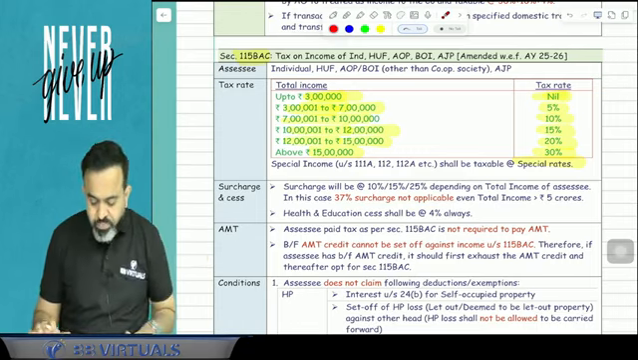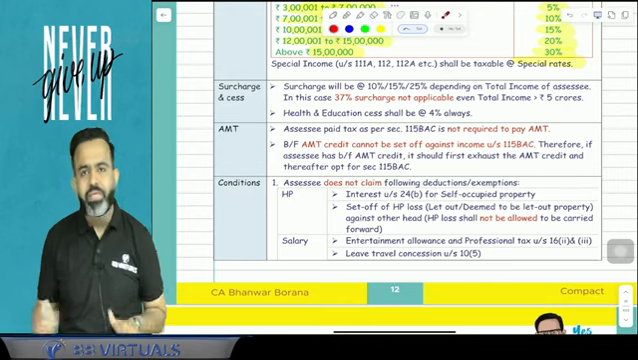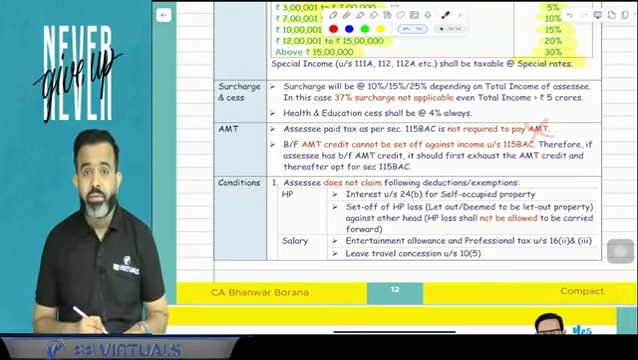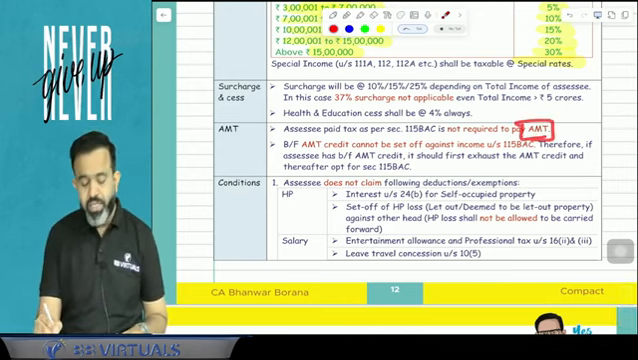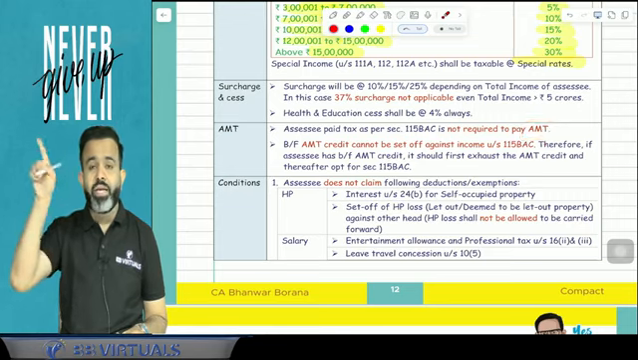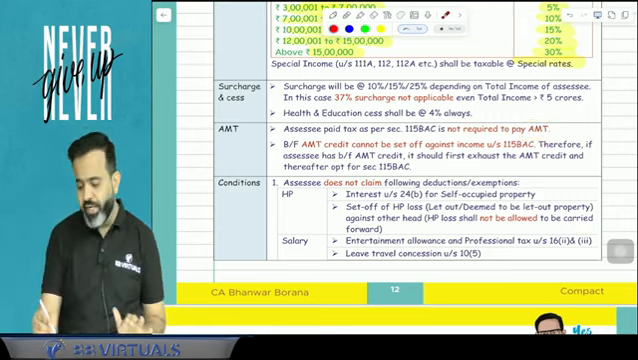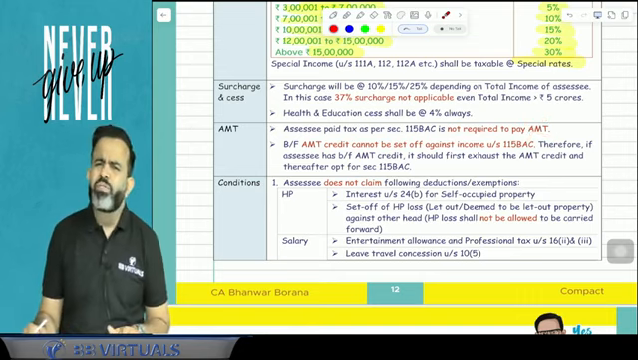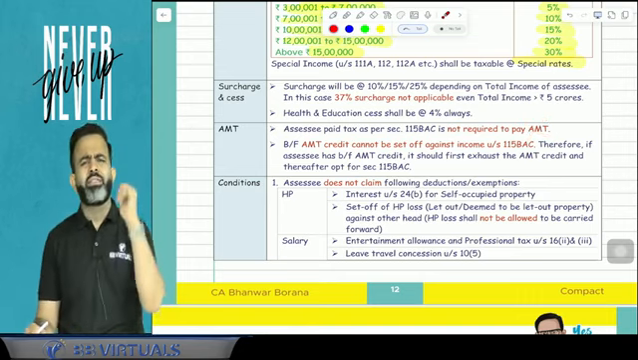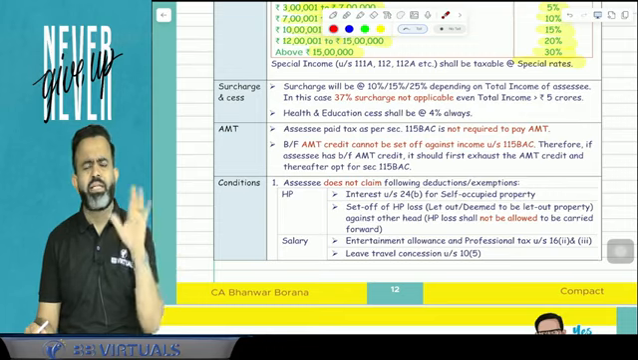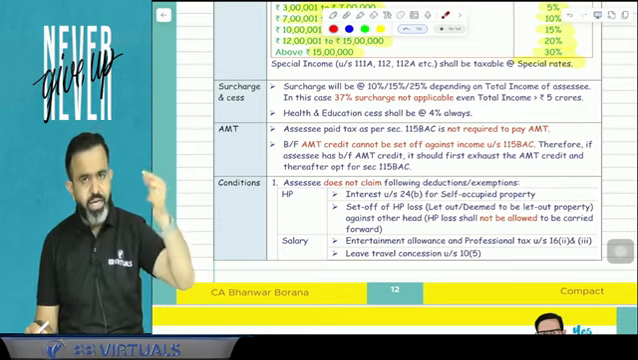is 15%. Now guys, when you opt for 115BAC, then obviously AMT is not applicable. Alternate minimum tax is not applicable, like in 115BAA and MAT is not applicable. So in the same line here, AMT is not applicable. But what about, sir, the AMT credit? If any AMT credit is there, what will happen with that AMT credit? That is going to lapse.